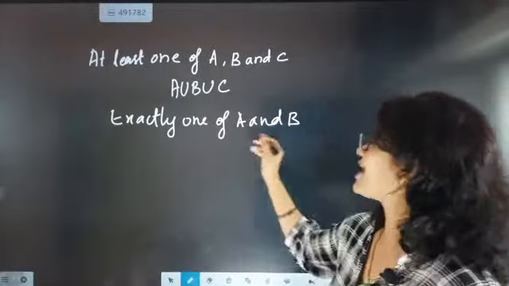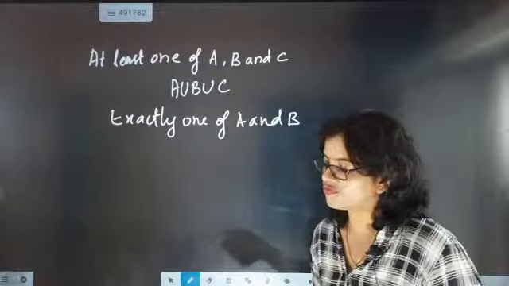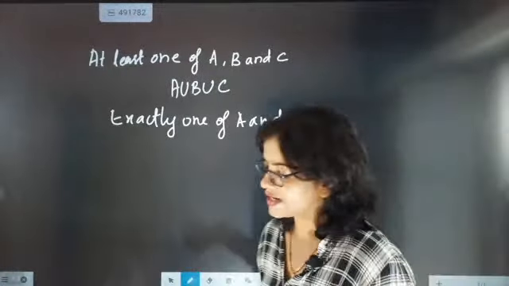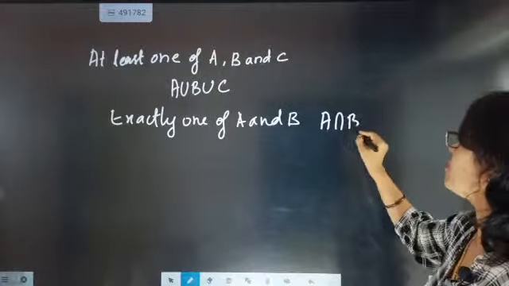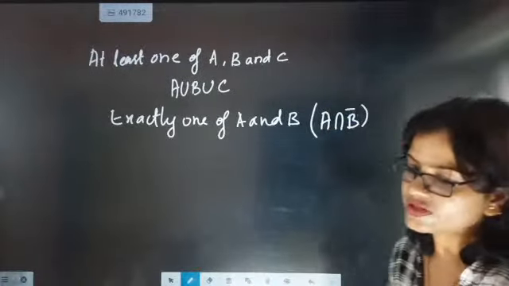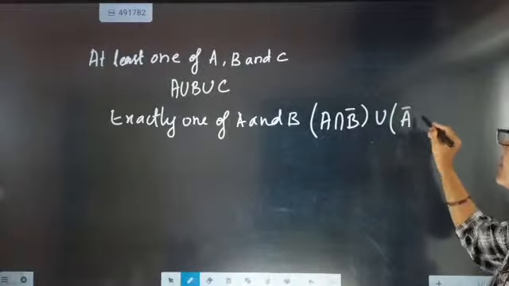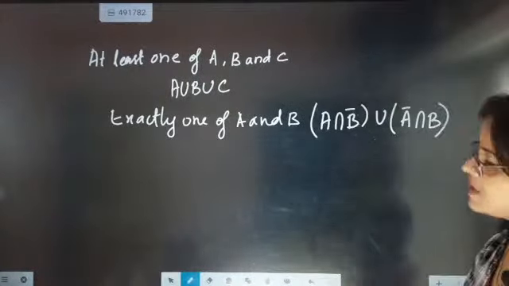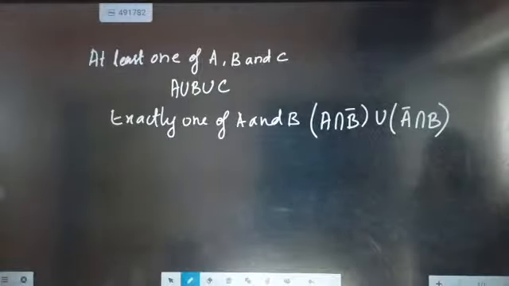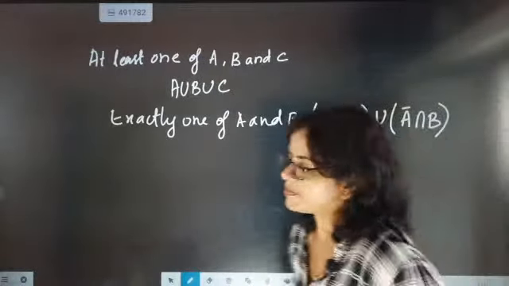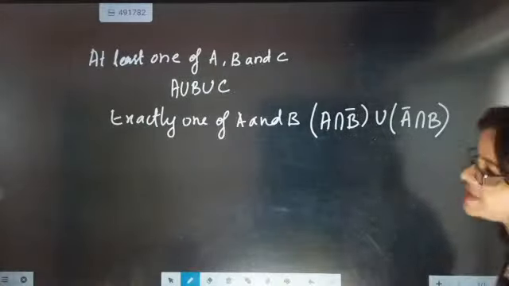So here, exactly one of A and B. If somebody tells you exactly one of A and B, that means if A is there, then B will not be there, and the common factor between them will not be present. And union, if A will not be there, B will be there. So A intersection B complement union A complement intersection B.